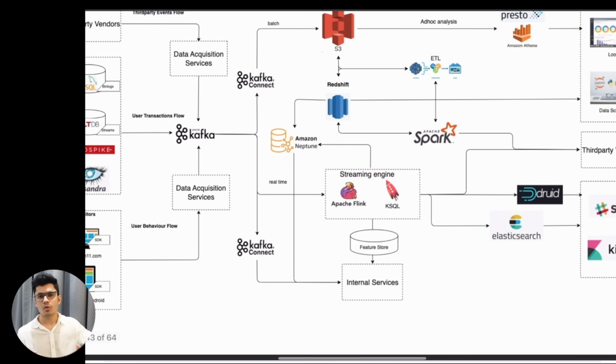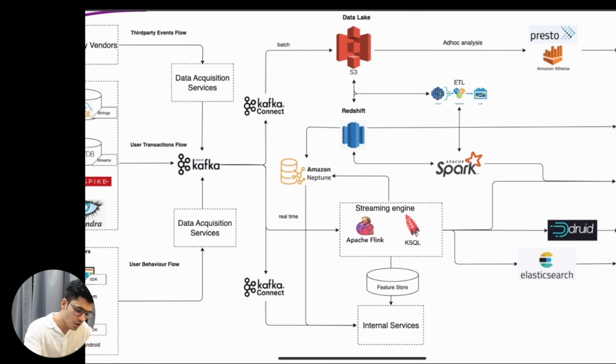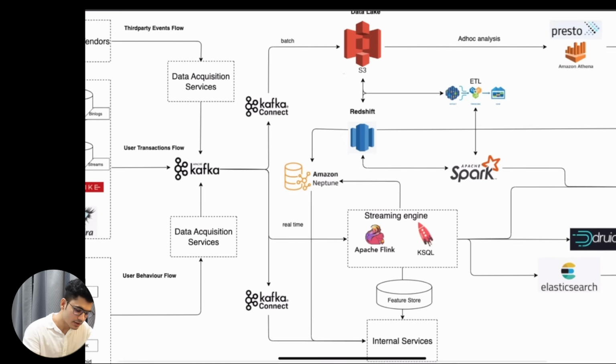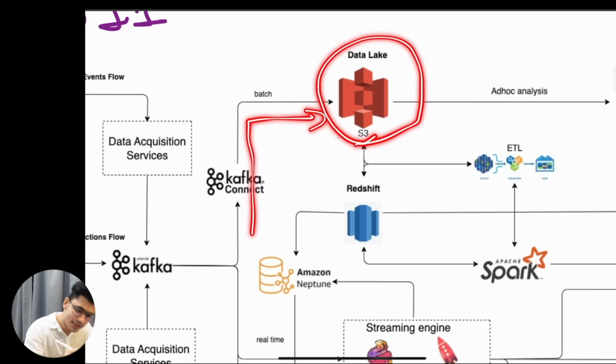Consumption is basically what I want to do with this data. So there is a batch pipeline going over here, as you can see. This batch pipeline, first of all, we understood, right? Once the data is ingested, we need to store our data somewhere. There was a storage layer below. So our data gets stored inside Amazon S3 as a data lake.